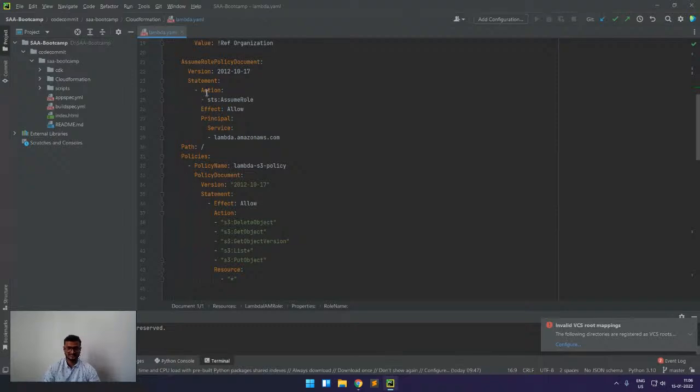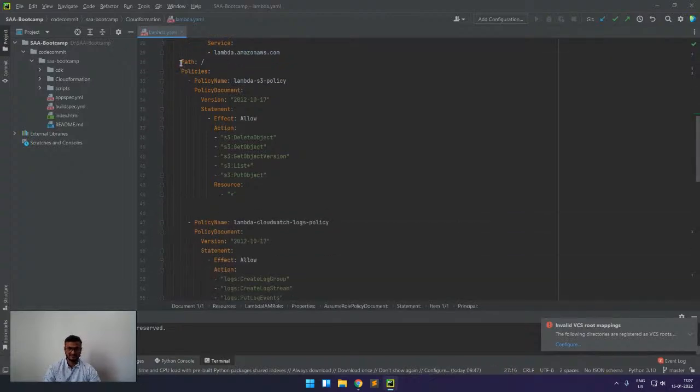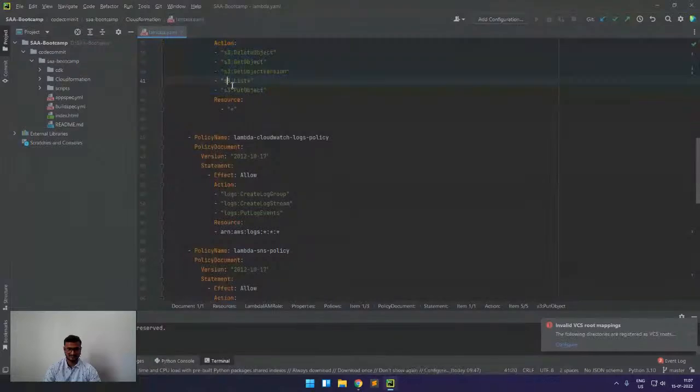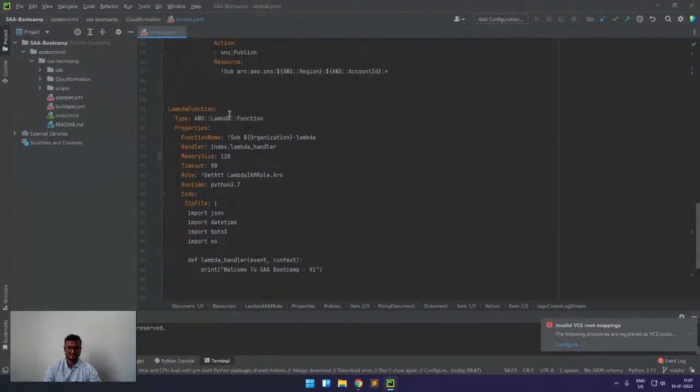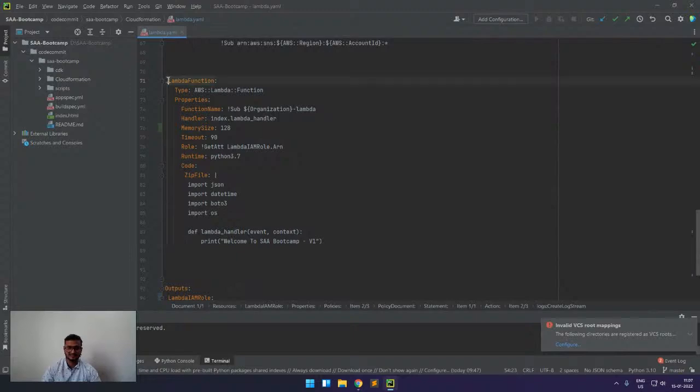Then we are attaching this role, and the trusted entity of this will be the lambda function. So the principal is lambda, and we are giving policies like S3 access, then CloudWatch logs, and then SNS. And now we are creating a lambda function. So here you can see the type is AWS Lambda Function. In this way, we are telling our CloudFormation to create a lambda function.